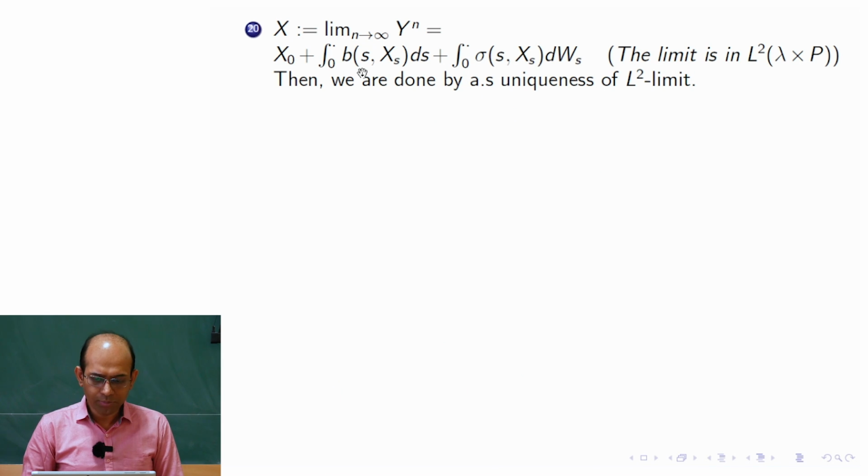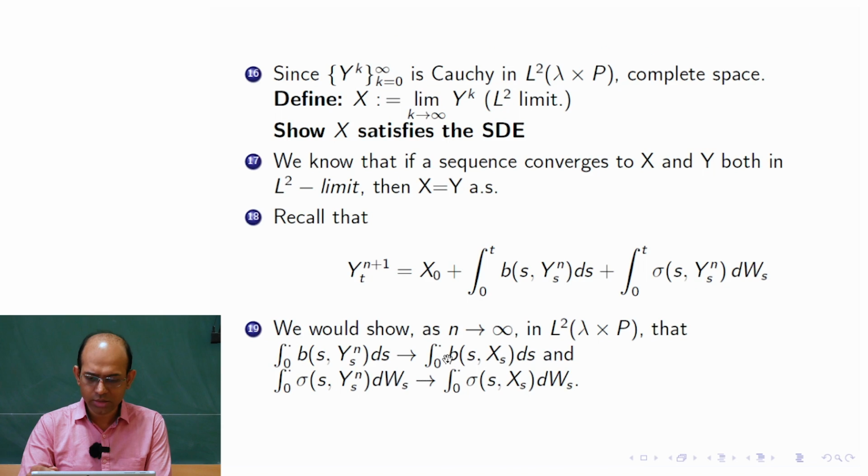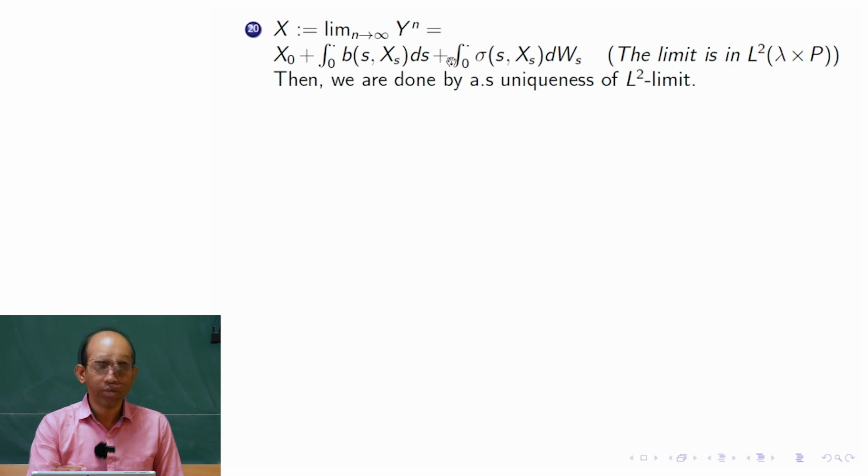Before doing this, let me emphasize the plan. X is the limit, and Y^n is anyway this thing. If we prove these two things, we would be able to prove that this limit would be this, and that means X is the same as this almost everywhere with respect to the measure lambda cross P. That is not quite the same as the statement, but very close to it, and with this we are going to find the final solution. So that is the plan.